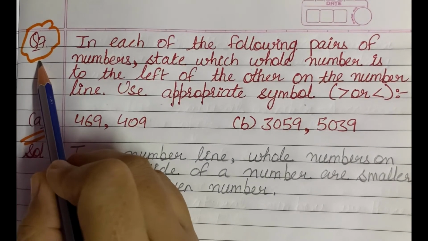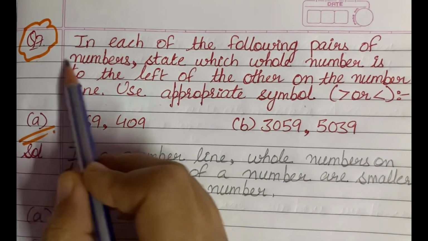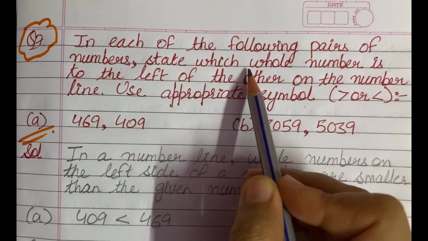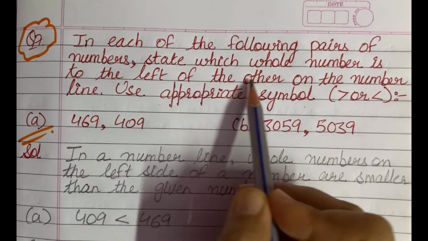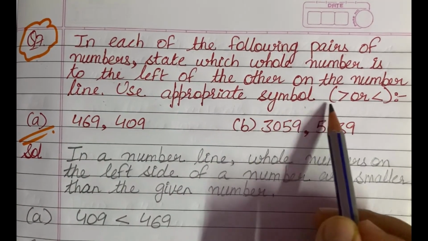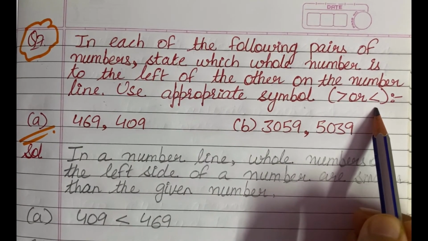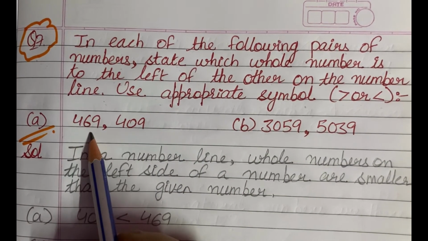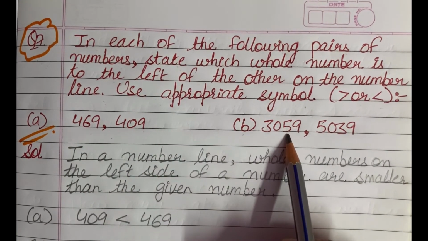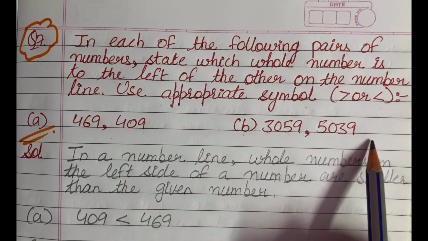Next is question number 7, and question number 7 says in each of the following pairs of numbers, state which whole number is to the left of the other on the number line. Use the appropriate symbol, greater than or less than. A part is 469, 409. B part is 3059, 5039.